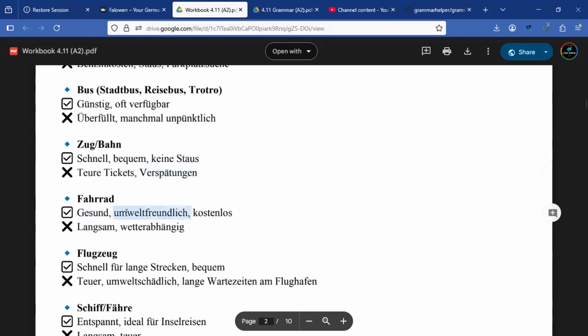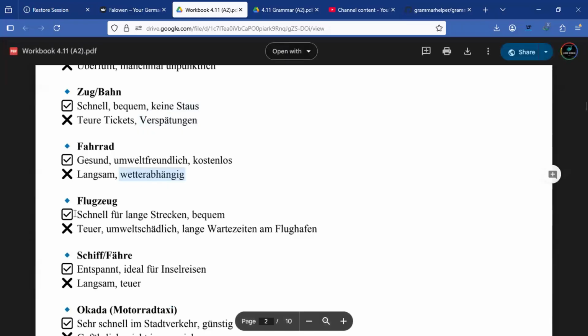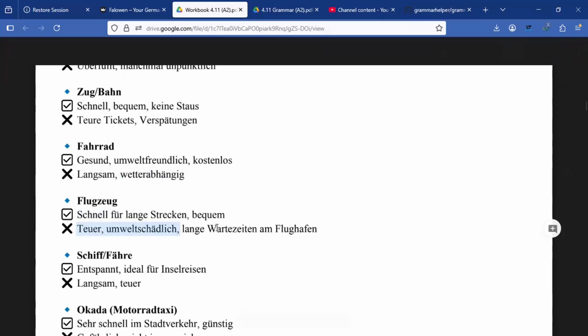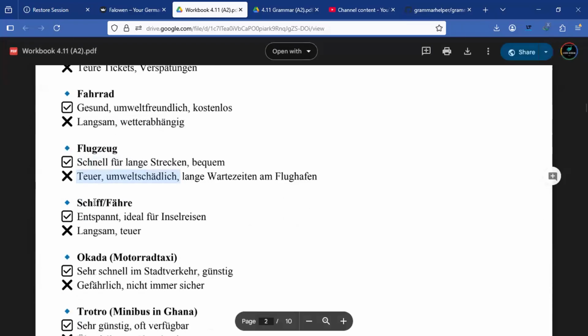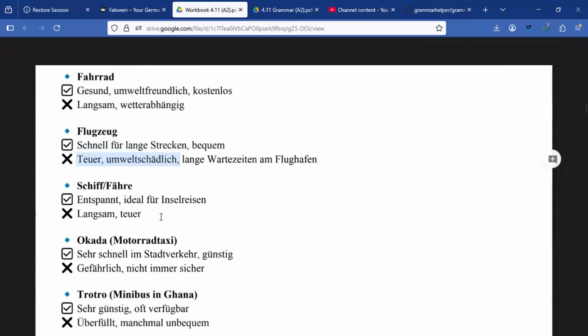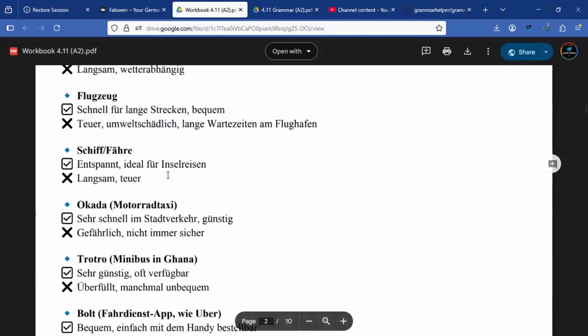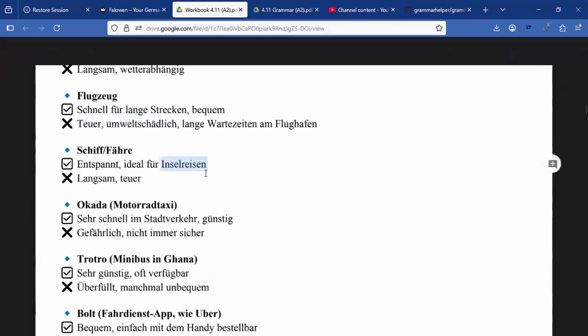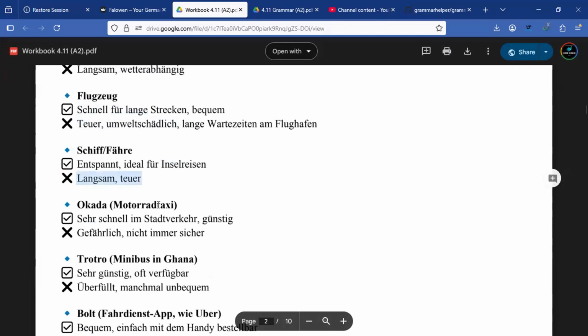Fahrrad, we have gesund, umweltfreundlich, kostenlos. It's not expensive and langsam und wetterabhängig. Ein Flugzeug schnell, aber Nachteile ist teuer, umweltschädlich und lange Wartezeiten am Flughafen. And we have Schiff und Fähre, that is the boat and the ship. So entspannt und ideal für Inselreisen, langsam und teuer.